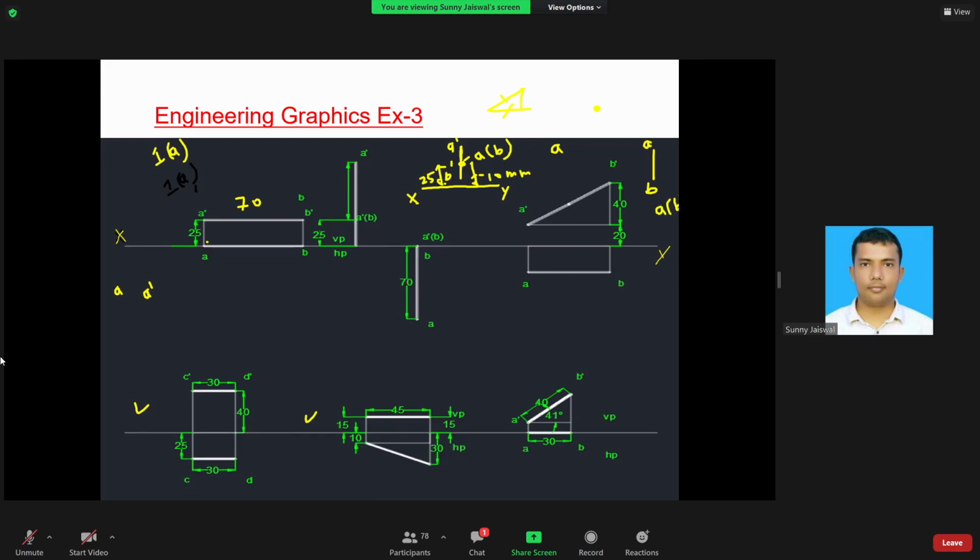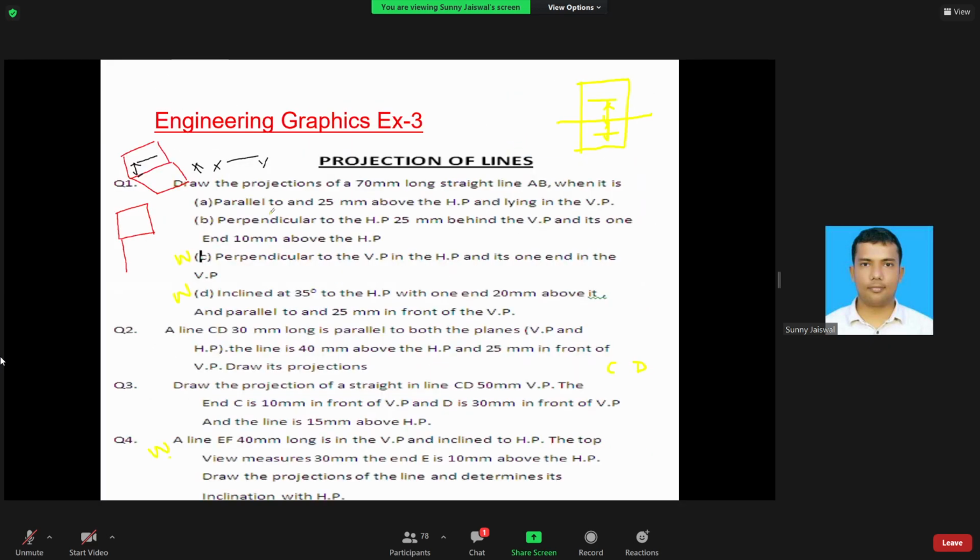So now we will come to the second question. Line is 70 mm long. The line is perpendicular to the horizontal plane, 25 mm behind the vertical plane. Right? In which quadrant? Second quadrant. Yes, good.